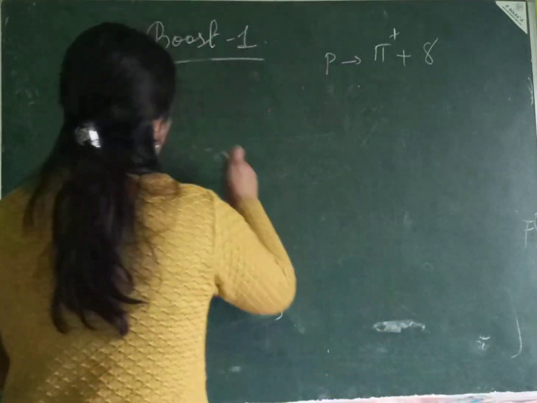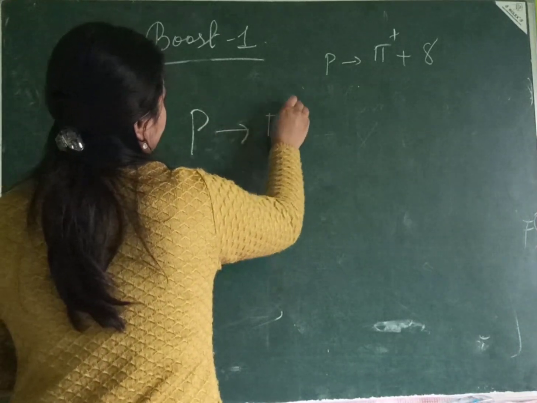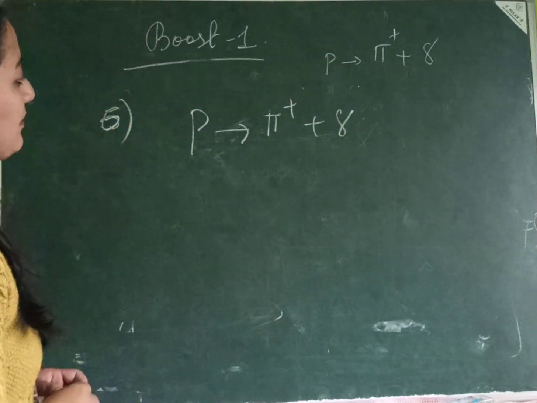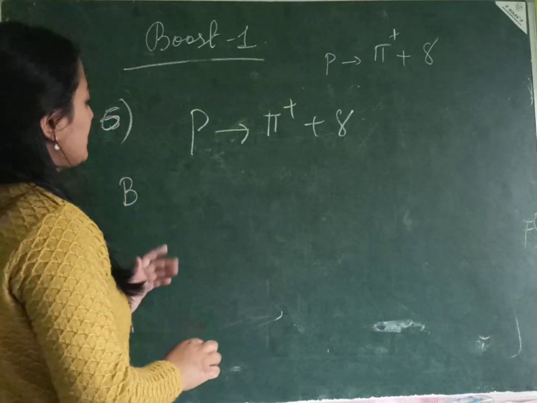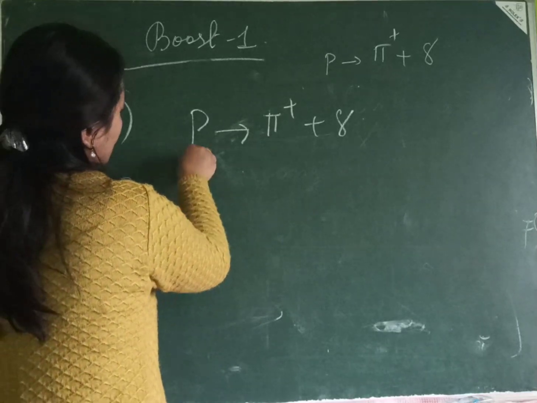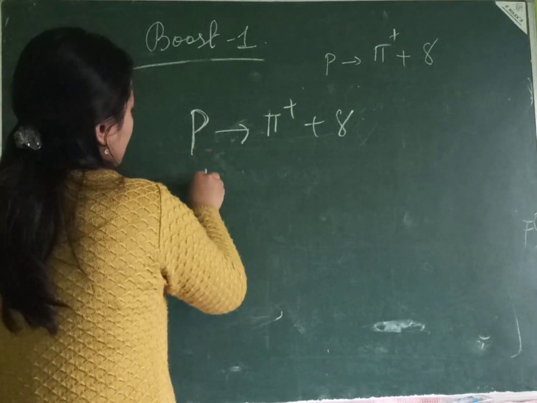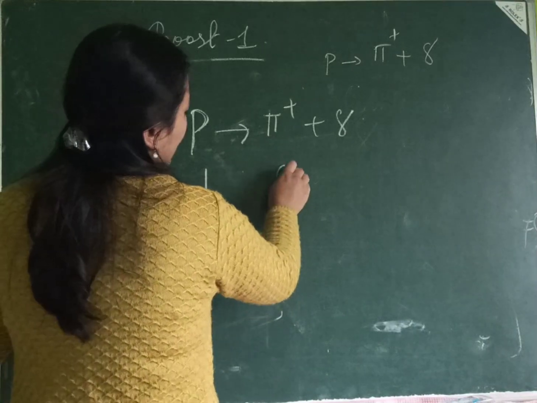And the last one is, you have your proton going to pi plus and gamma. So, the first thing you can check is baryon number conservation. A proton is a baryon, hence the baryon number is 1, and pion is not a baryon, right?